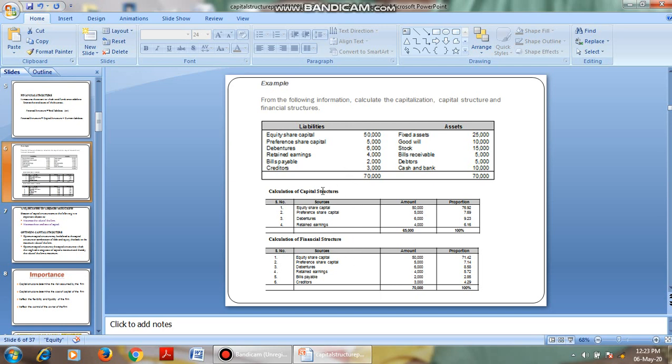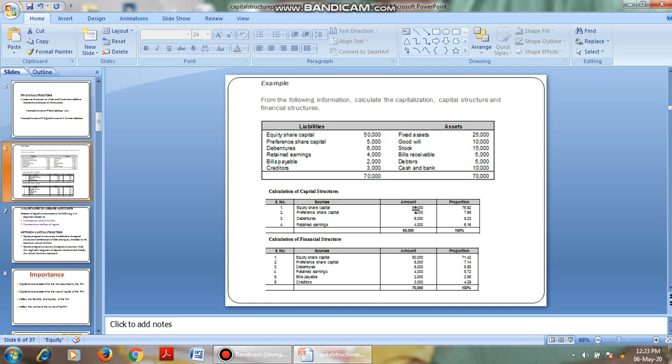In the case of capital structure, it considers only equity capital, preference capital, debentures and retained earnings. That is, the capital structure considers only the long term sources of funds. Equity is a long term source, preference is also a long term source, debentures is a long term source, and retained earnings is also a long term source. We add up all the long term sources of funds, and that is the capital structure of the firm.